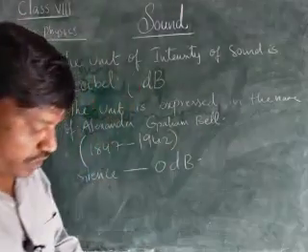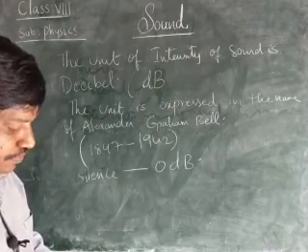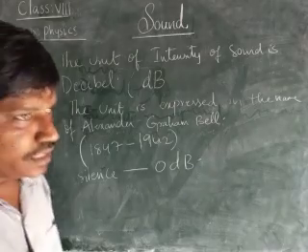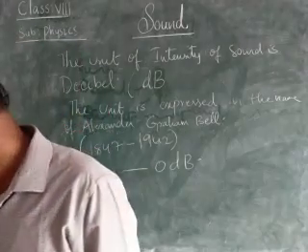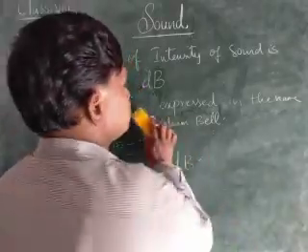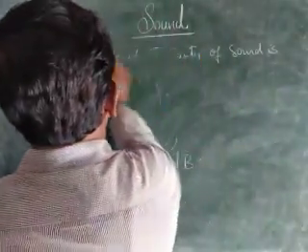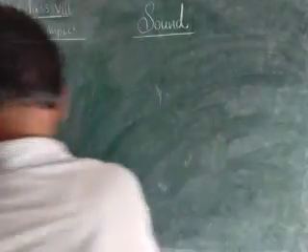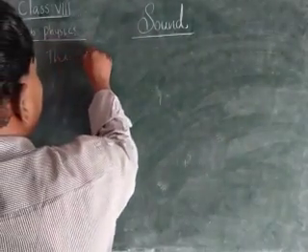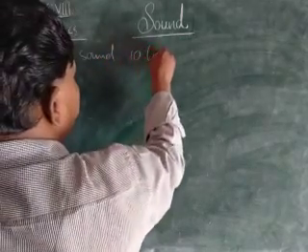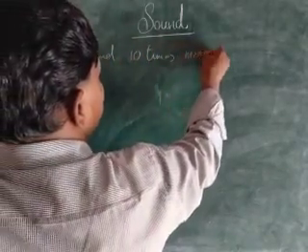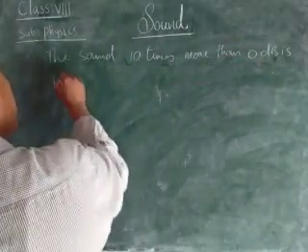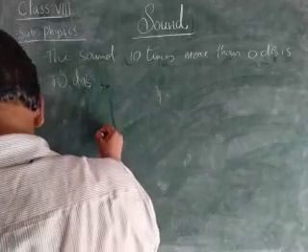A sound 10 times more powerful than 0 decibels is 10 decibels.